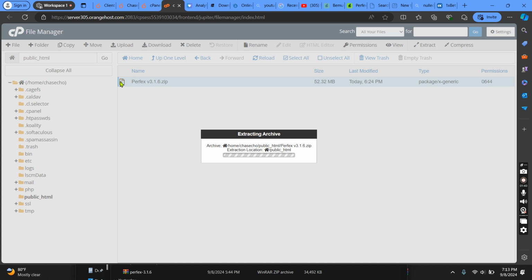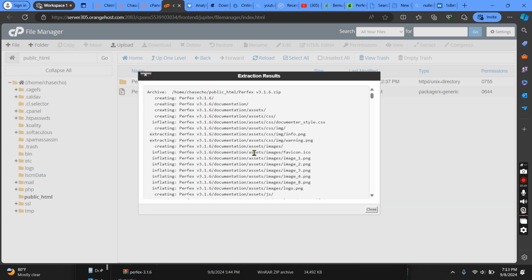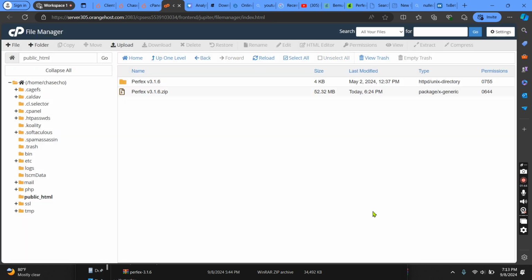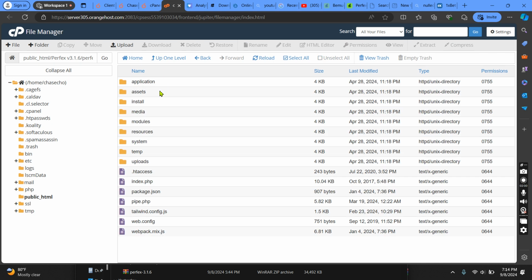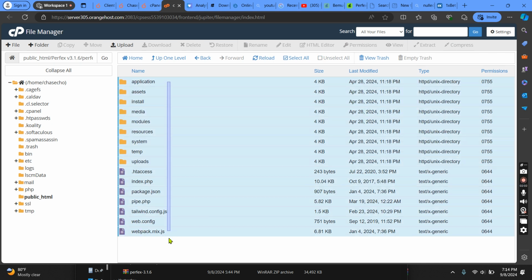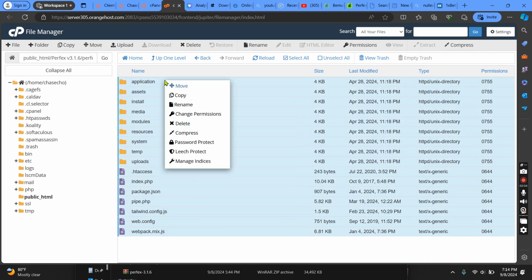So let's wait so it will be done extracting so we can start the process. Alright, as you can see, it has been done extracting. You now close it. Now there is another folder here. You need to open that folder. You click on Perfex CRM. Then you copy all this.